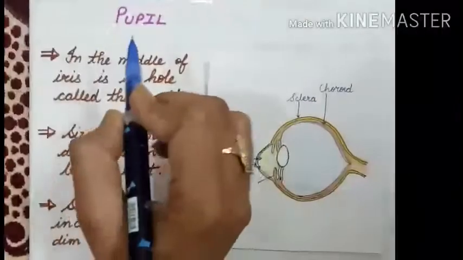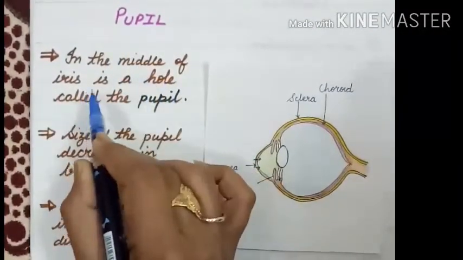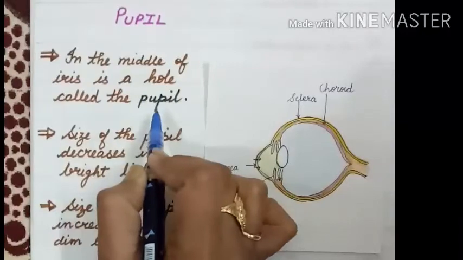Now the next part is pupil. In the middle of the iris is a hole called the pupil.